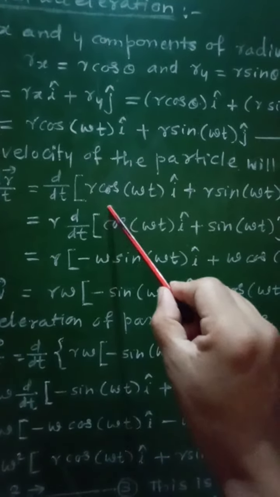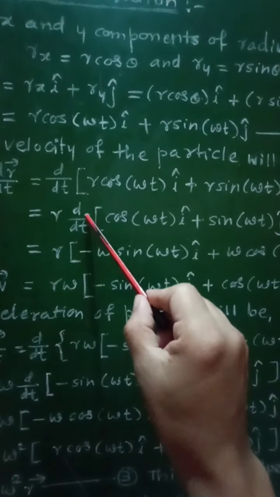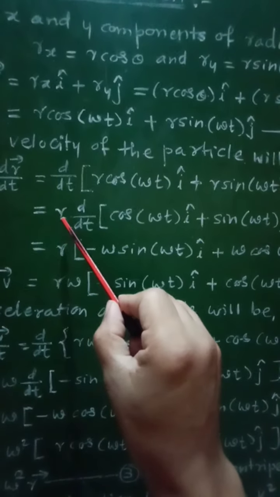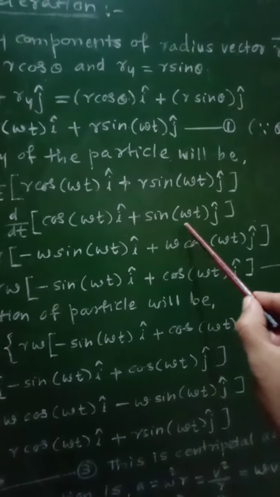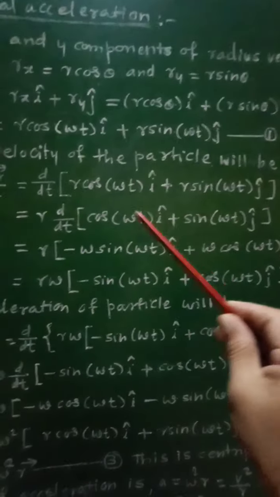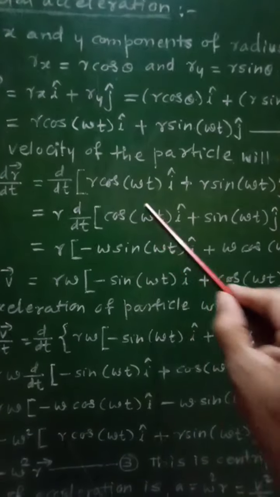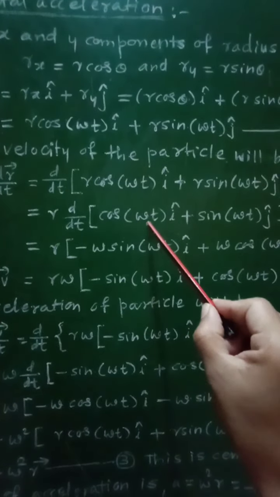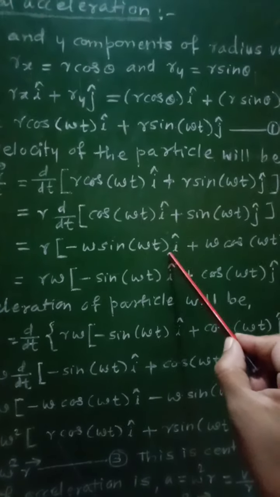Then r is the radius of that circle, it is constant, therefore it is taken out of this derivative, that is r into d by dt of cos omega t i cap plus sin omega t j cap. And now it will be written as r into the derivative of cos omega t, which is minus omega sin omega t, into this i cap.